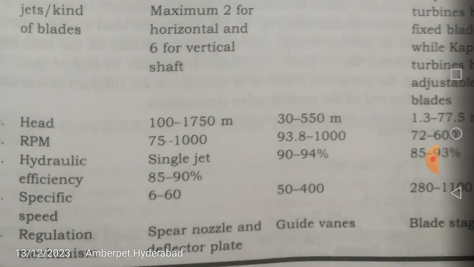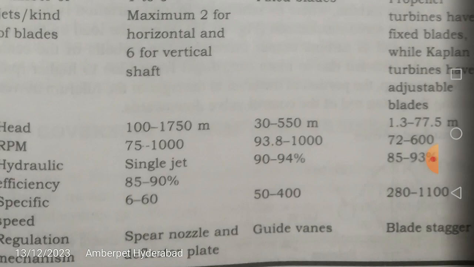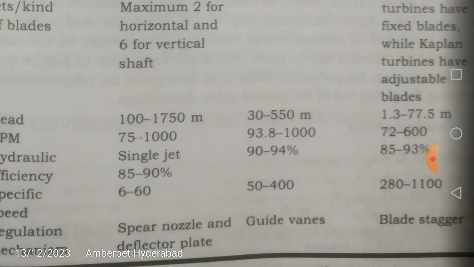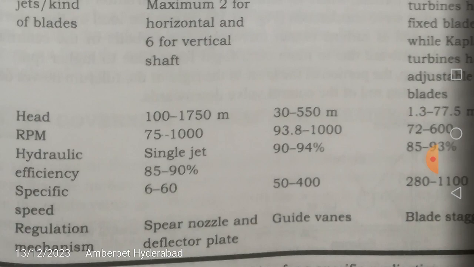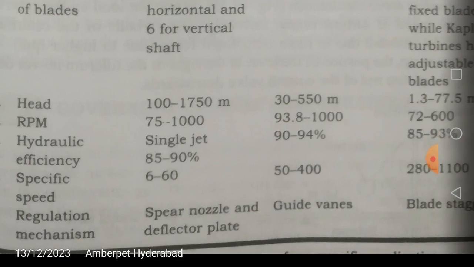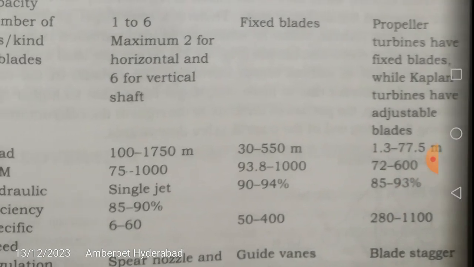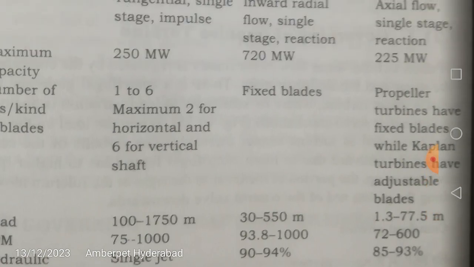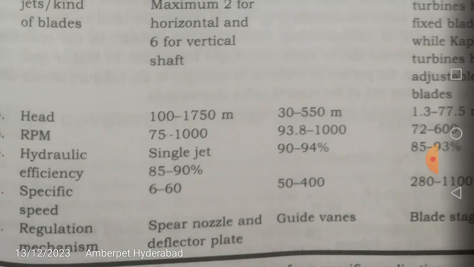Now coming to the specific speed: because the head is very low, with a maximum head of 77.5 meters, the specific speed will be 280 to 1100. Please try to have a rough idea about these figures. Fact based questions may be given on this particular table. And the regulation mechanism, how will it be done? It will be through the blade stagger.